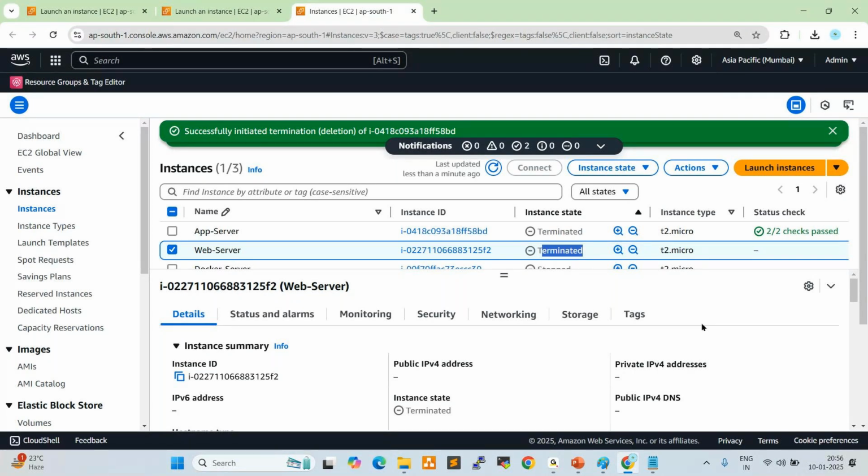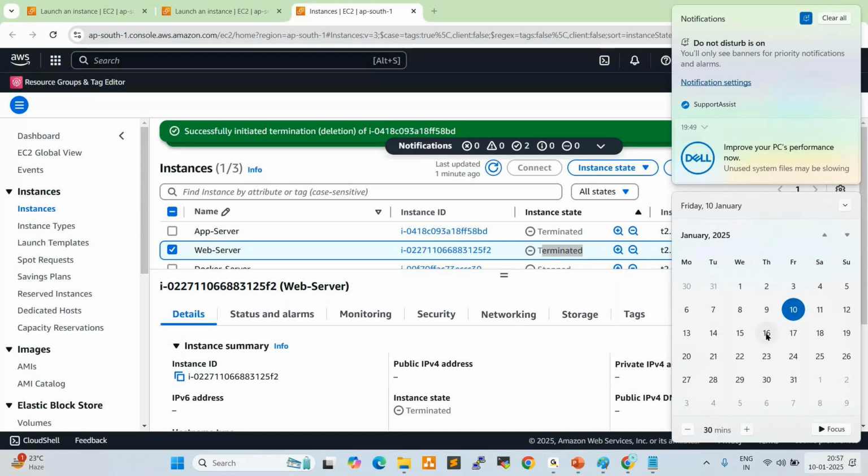You can practice this on Monday, Tuesday, and Wednesday, which are Pongal holidays. Our next class will be on Thursday, which is 16th Jan. These three days you can go through the console and check all the services one by one: how to create an EC2 instance, and how to check the storage, security group, network and all. Once you complete your practice, go and terminate the instance.